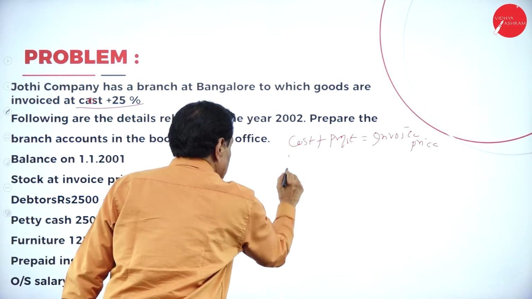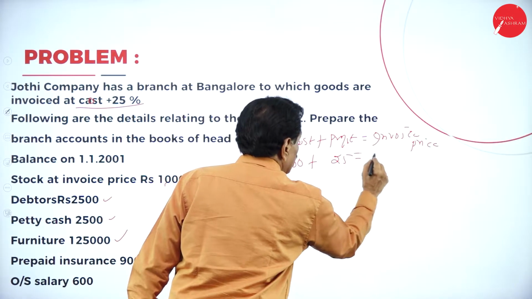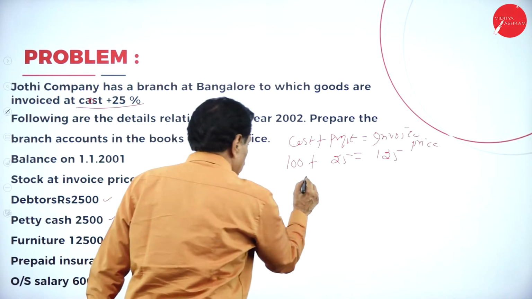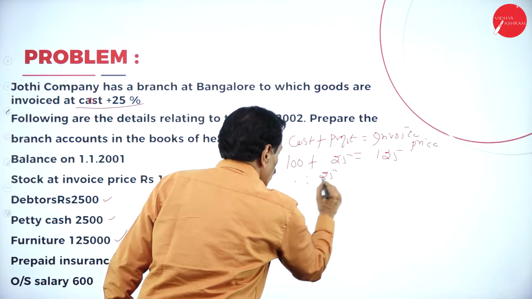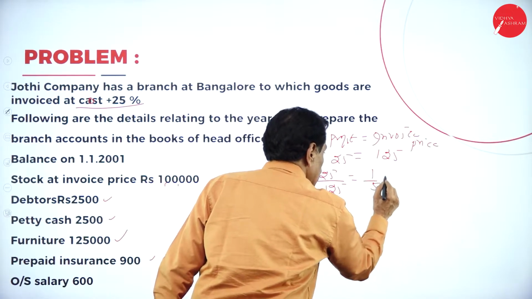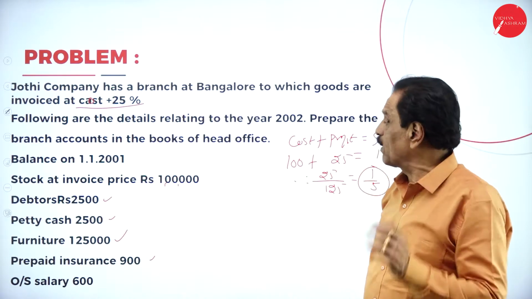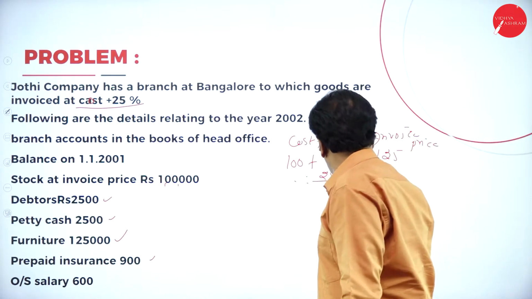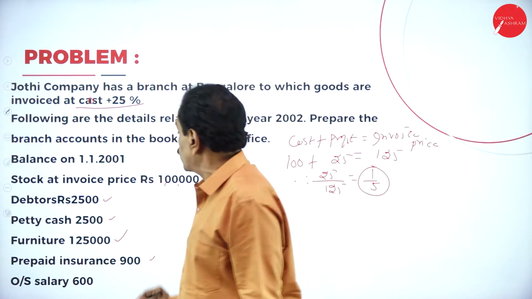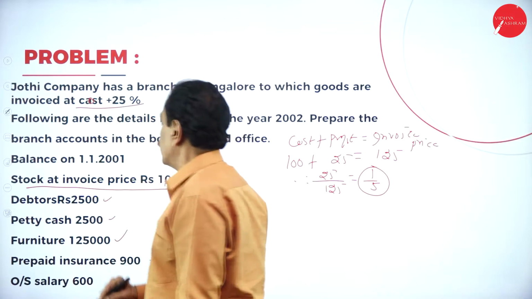Let's assume the cost is 100, profit is 25, so 125 is the invoice price. That is profit 25 by 125, which is 1/5. So for every 5 rupees of invoice price, 1 is the profit. So 5 is the invoice price, 1 is the profit, and stock at invoice price includes the profit.